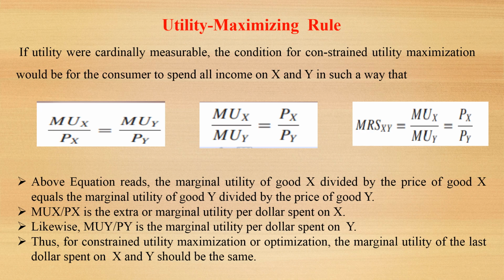The marginal rate of substitution is equal to the price of good X divided by the price of good Y. In the above equations, the marginal utility of good X divided by the price of good X equals the marginal utility of good Y divided by the price of good Y. Marginal utility of X to price of X is the extra or marginal utility per dollar spent on X. Similarly, marginal utility of Y divided by price of Y is the marginal utility per dollar spent on good Y. So, for constrained utility maximization or optimization, the marginal utility of the last dollar spent on good X and good Y should be the same.